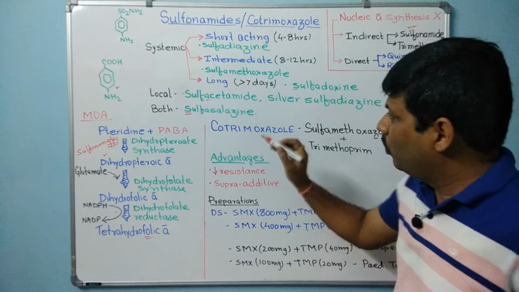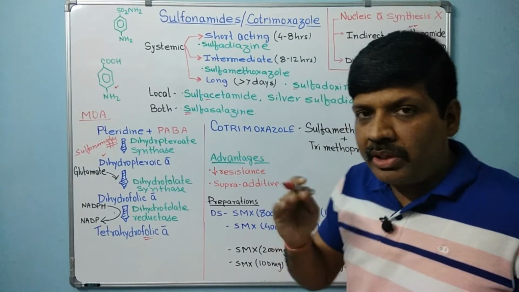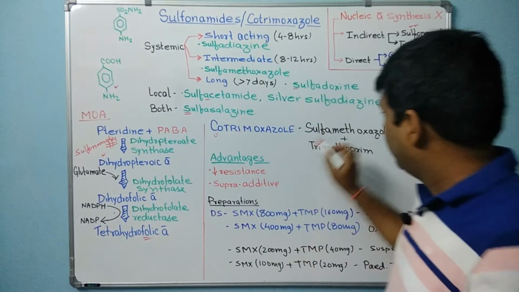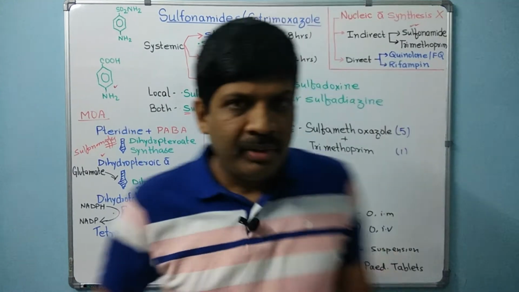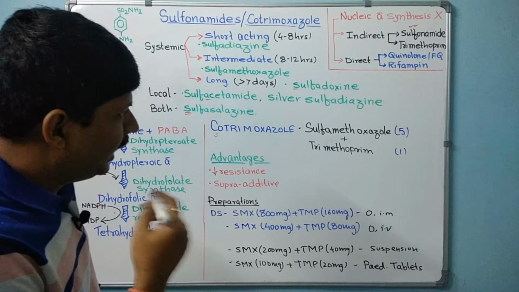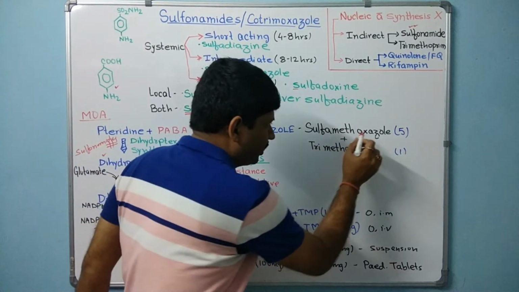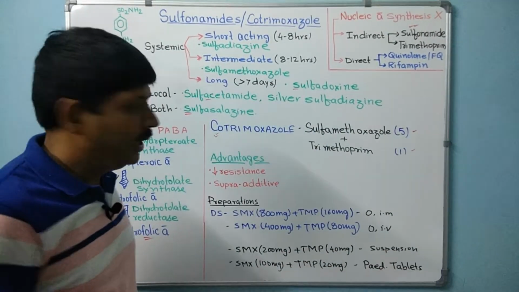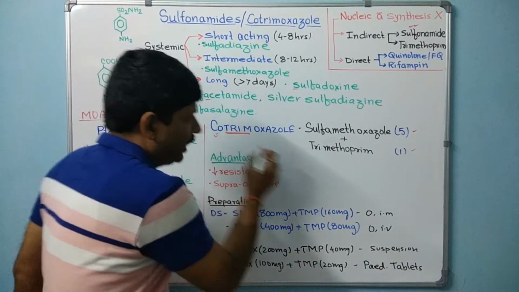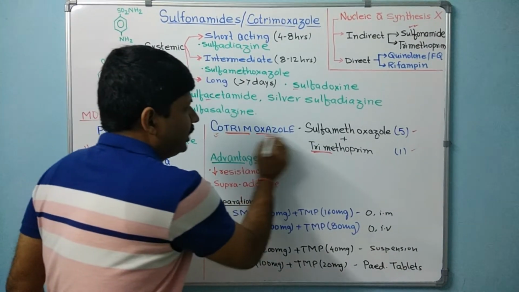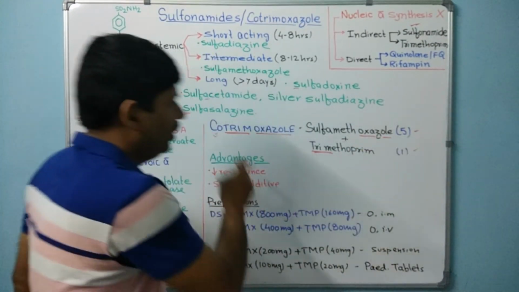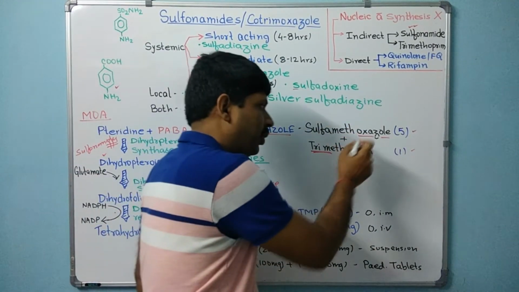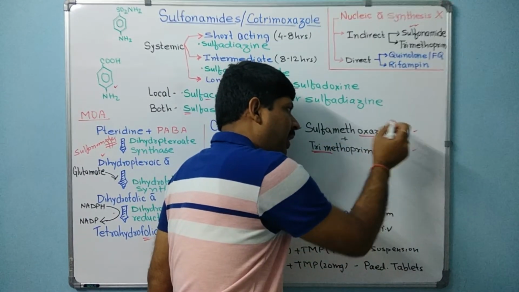Now I will start cotrimoxazole. So it's cotrimoxazole, and it's a combination of two drugs, sulfamethoxazole and trimethoprim. With the name only you can get to know that this is made up of sulfamethoxazole and trimethoprim in the dose ratio of 5:1. Now "trim" has come from this, and "oxazole" has come from here. And "co" is together. So cotrimoxazole is a combination of sulfamethoxazole and trimethoprim at the dose ratio of 5:1.